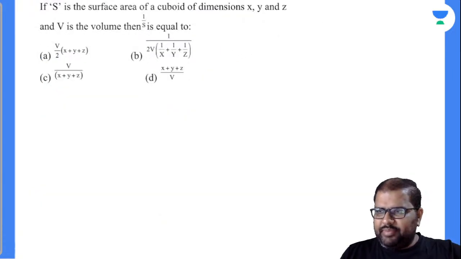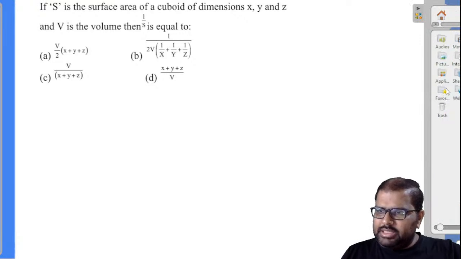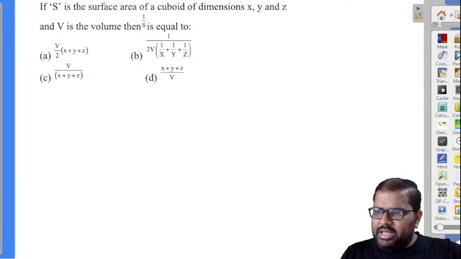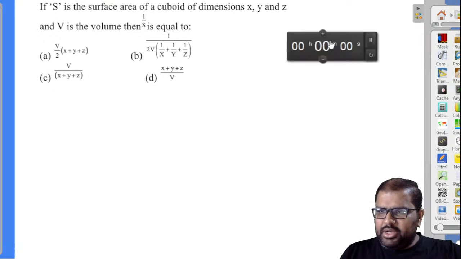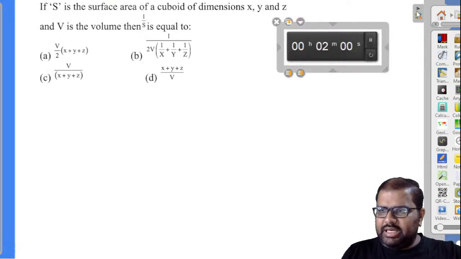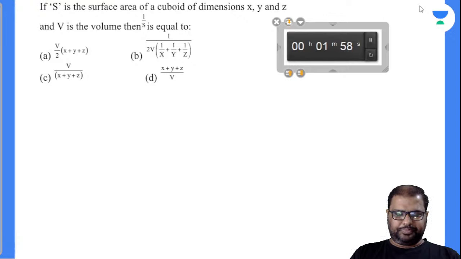So this is an easy one. A little bit of algebra plus mensuration. If you know the formula, and if you know a little bit of algebra, you can solve this question very easily. Let's see how many can solve this.